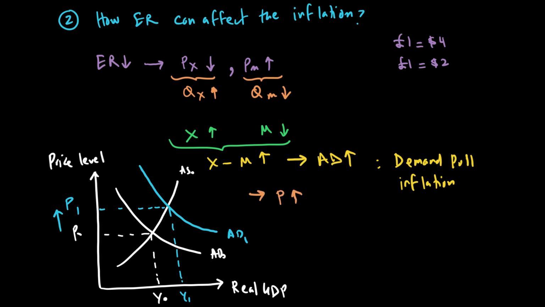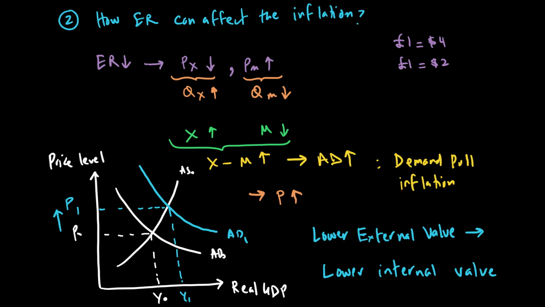So a weaker exchange rate or lower external value can lead to a rise in price level, and therefore we can say a lower external value will lead to lower internal value.